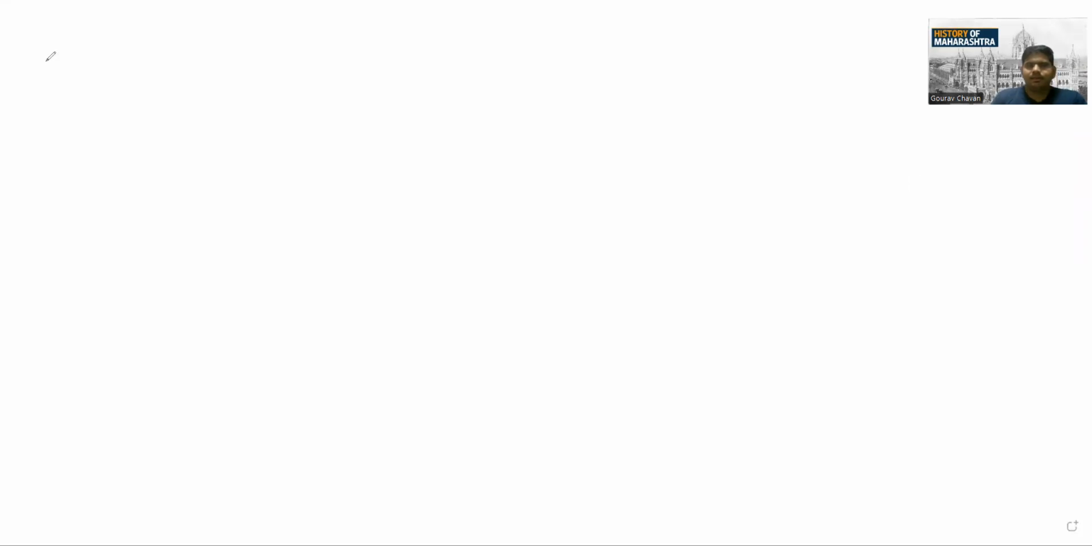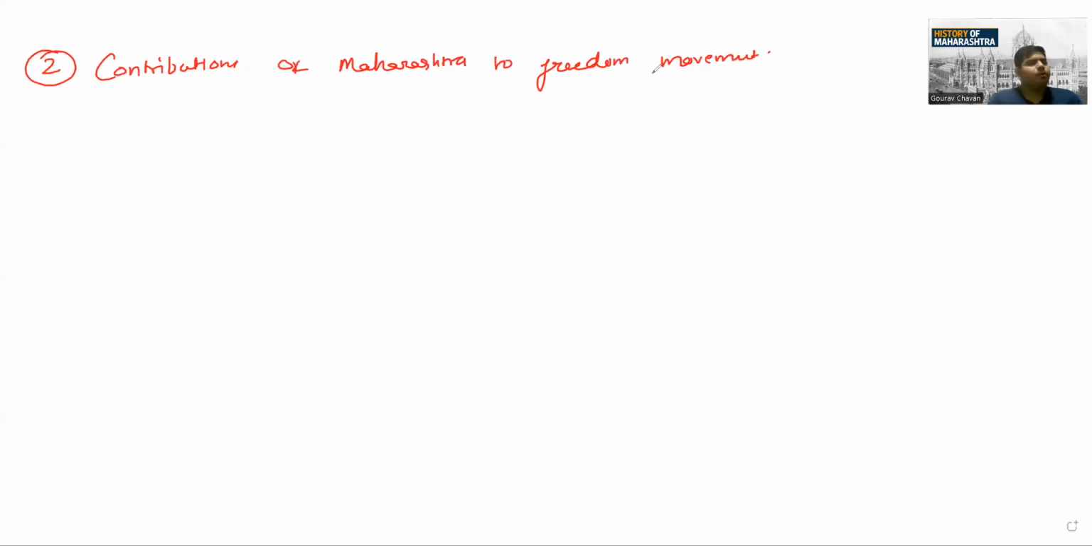Yes. So in this second topic, the name of this particular topic is contributions of Maharashtra to freedom movements. Everyone might be knowing this particular thing. We have a thing in our history called the struggle for independence. In this part, what we need to see today is the contributions that Maharashtra has made in the journey of freedom.